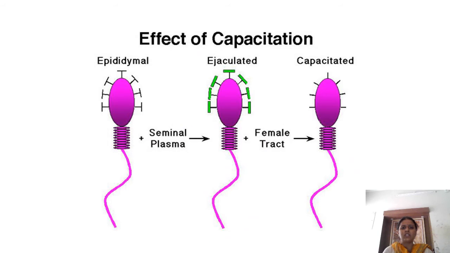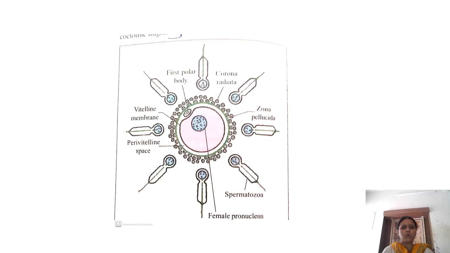Now we have to talk about fertilization. The sperm will be covered by an antigenic glycoprotein sheath. When it reaches the female genital tract, this antigenic glycoprotein sheath is removed, and that process is called capacitation, so that it will not be treated as a foreign body when it nears the ovum.